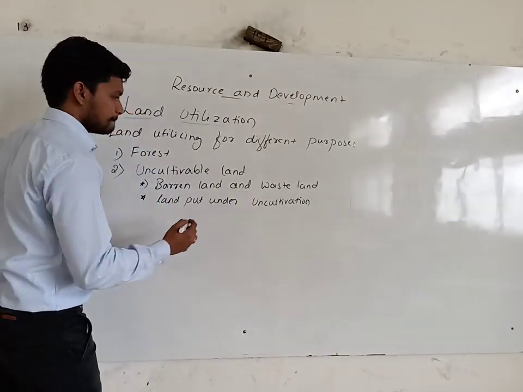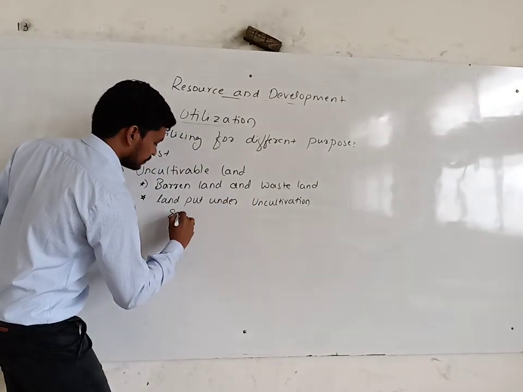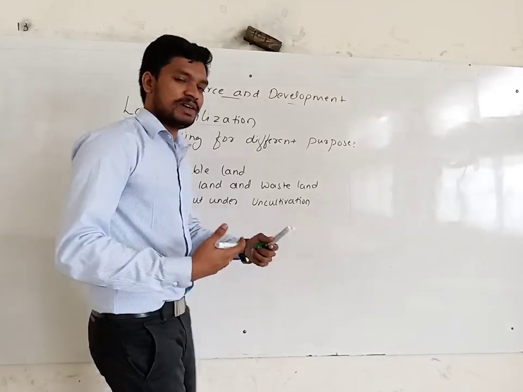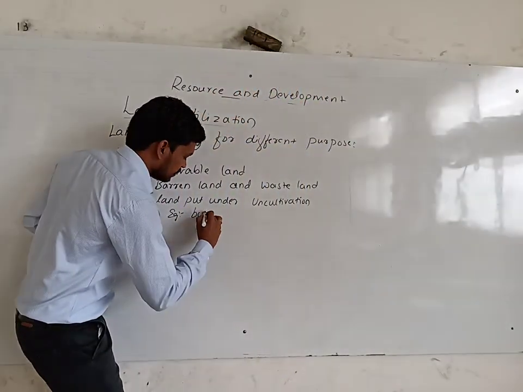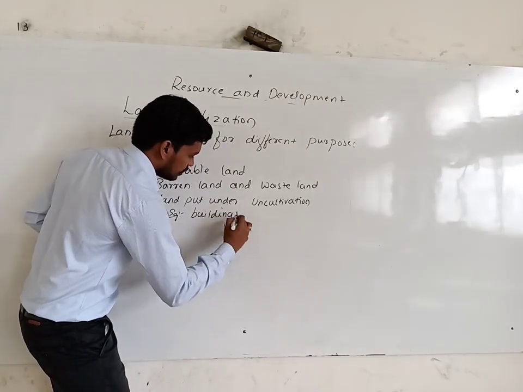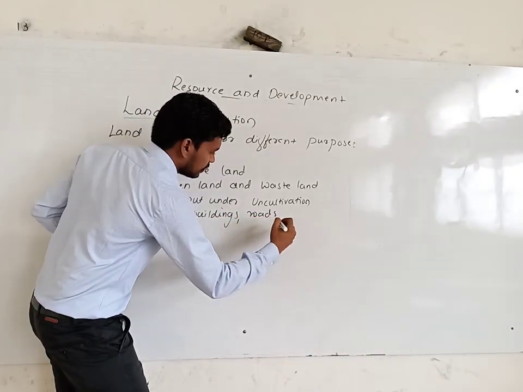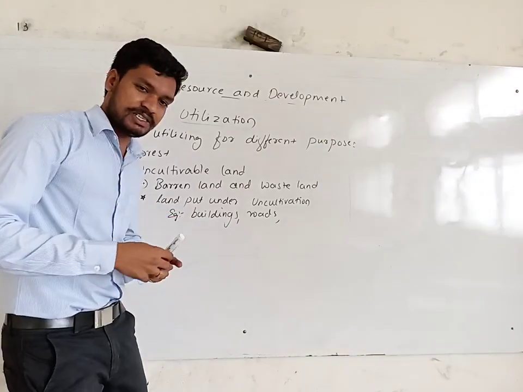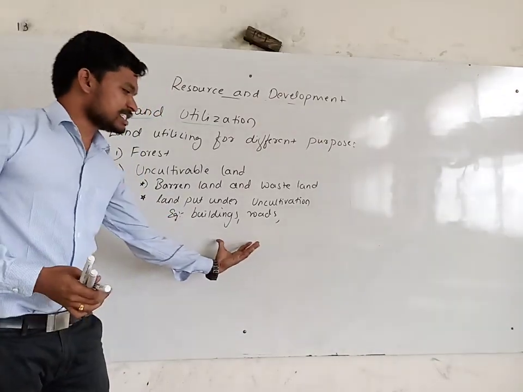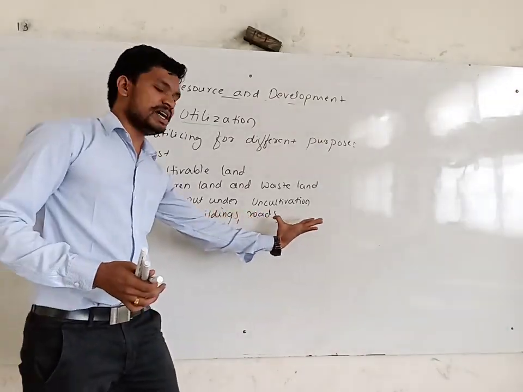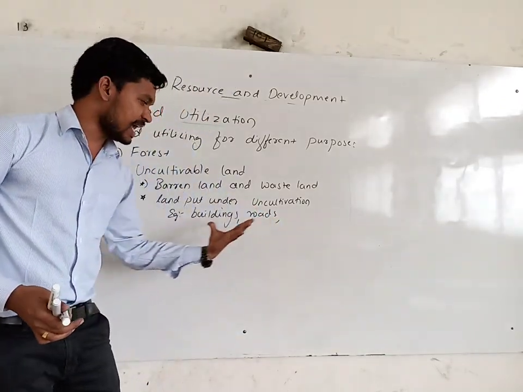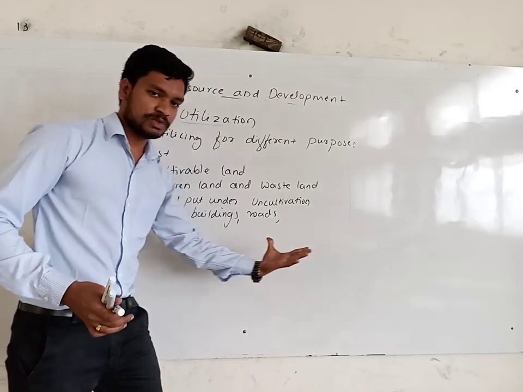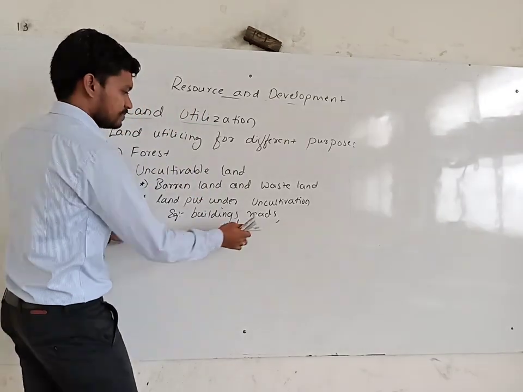Like other, for example, land used for other activities: the construction of buildings, roads, and settlements, industries. It's an example of land put under non-agricultural activity. So land used for different activities. All these three sentences mean the same.